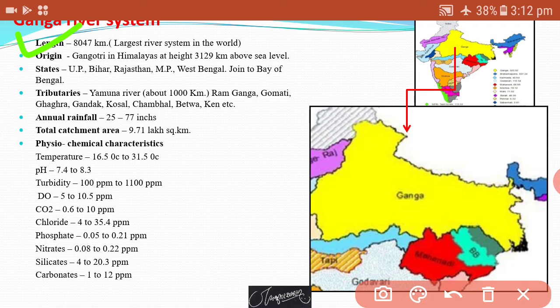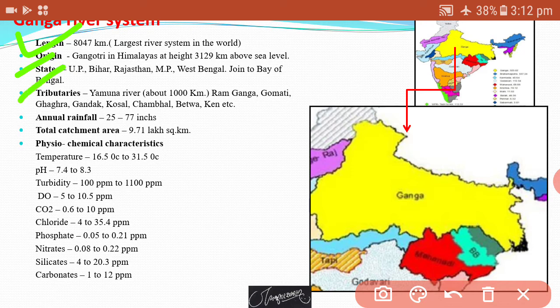The origin of this river is found at Gangotri in the Himalayas at a height of 3,129 km above sea level, and this river passes through and covers a number of states like UP, Bihar, Rajasthan, Madhya Pradesh, West Bengal, and finally joins the Bay of Bengal.